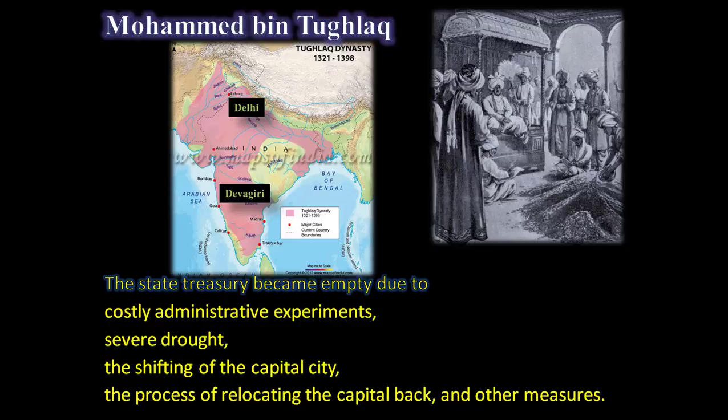So these are some of the drawbacks, especially the empty state treasury.